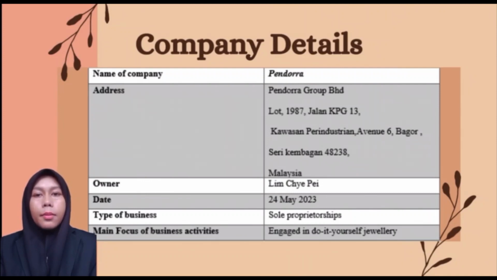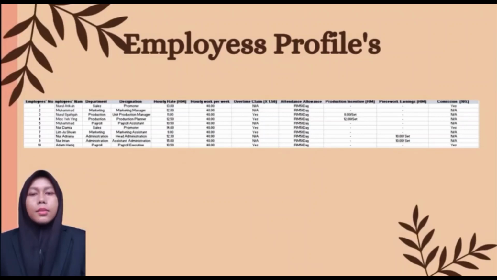The company is owned by Ms. Lim J.P. Date of establishment is 24 May 2023. Type of business is sole proprietorship, and the main focus of business activity is DIY jewelries. Next slide is about our employee profile. Our company has 10 employees who came from different departments.